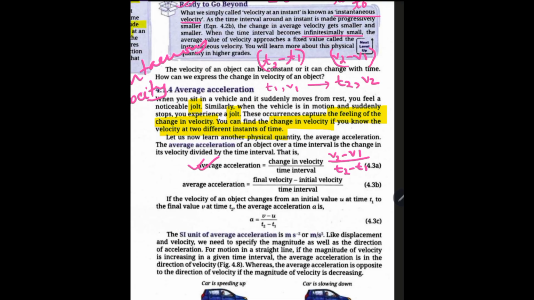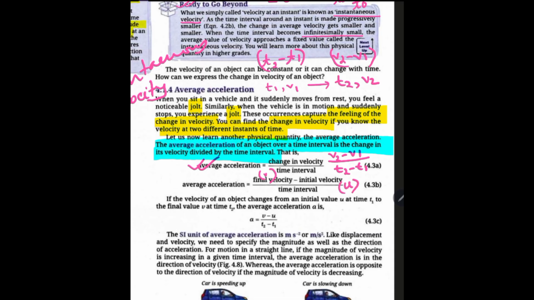Whenever we use the term rate, that means we are talking about a particular time interval. So the average acceleration of an object over a time interval is the change in its velocity divided by the time taken, the time interval for the change. Final velocity is given by v and initial velocity is given by u.